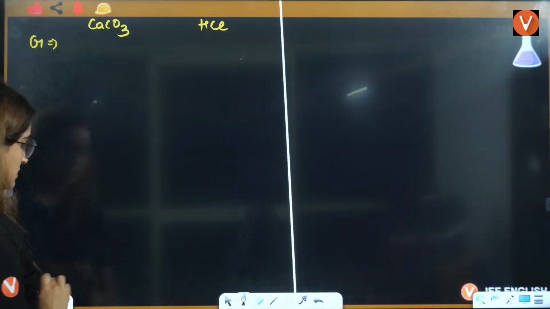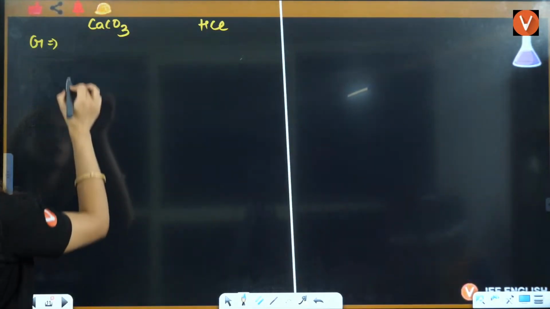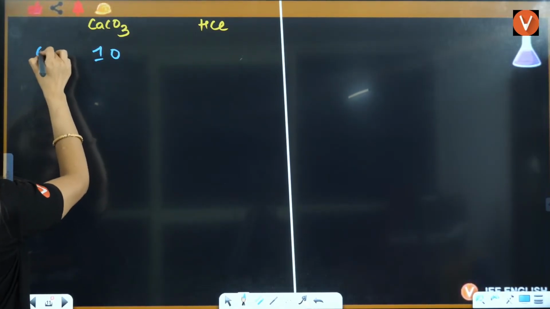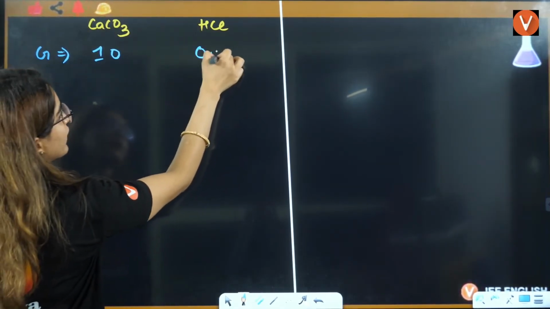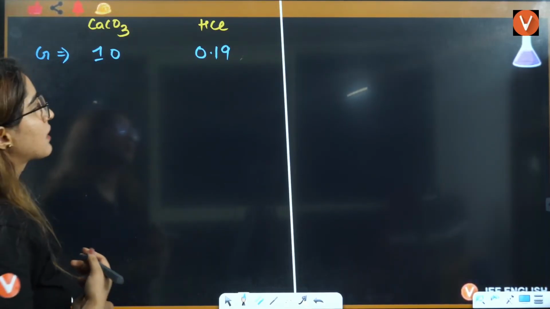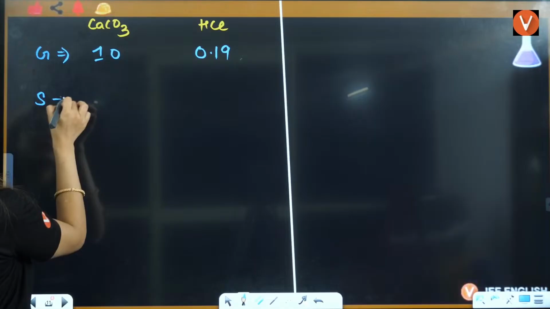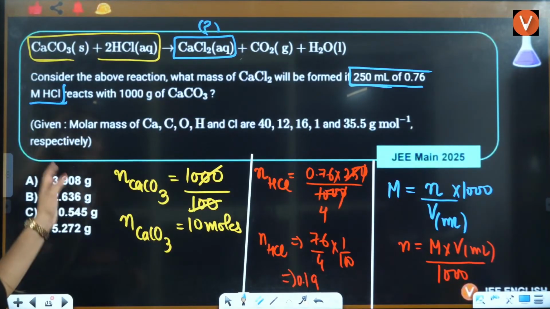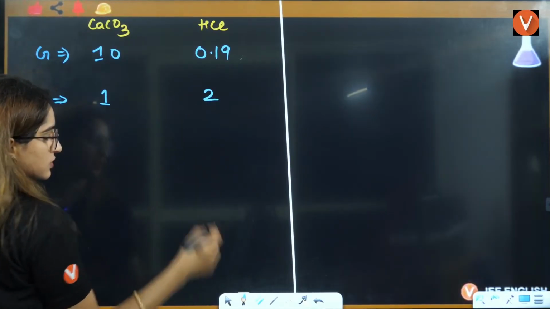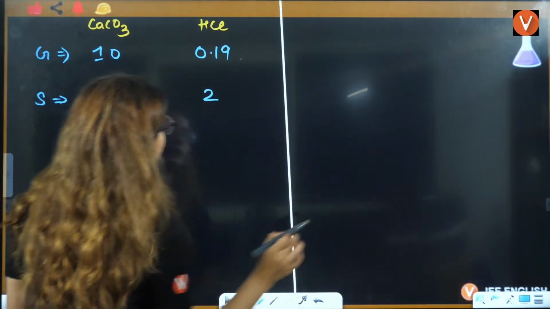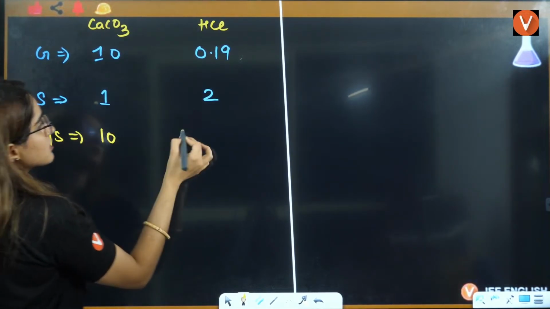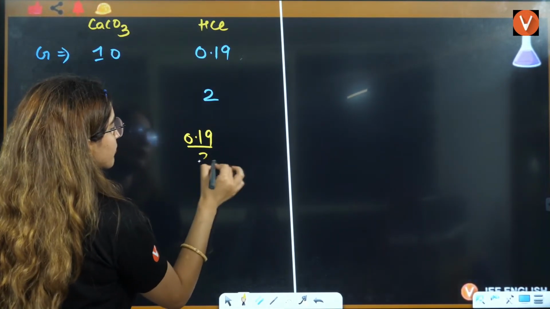Given for CaCO3 is 10 moles. So can I write 10 here? Given is 10, right? Here it is 0.19. Now, stoichiometry is given to be CaCO3 is 1 and this is 2. So it is even lower than that. So can I say G by S is 10 here? This is 0.19 divided by 2.